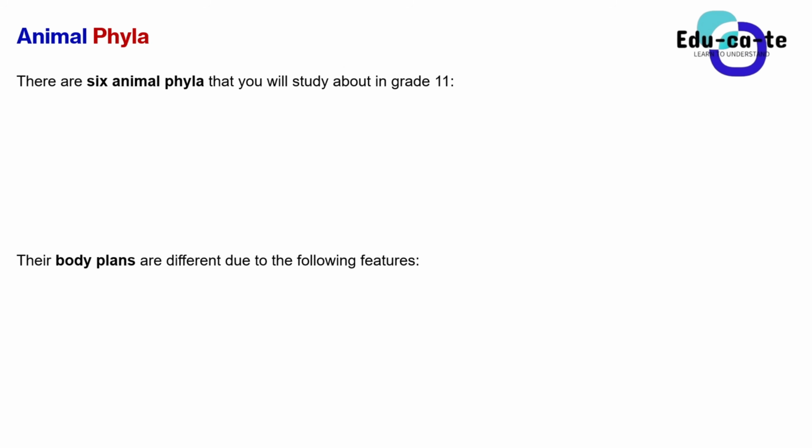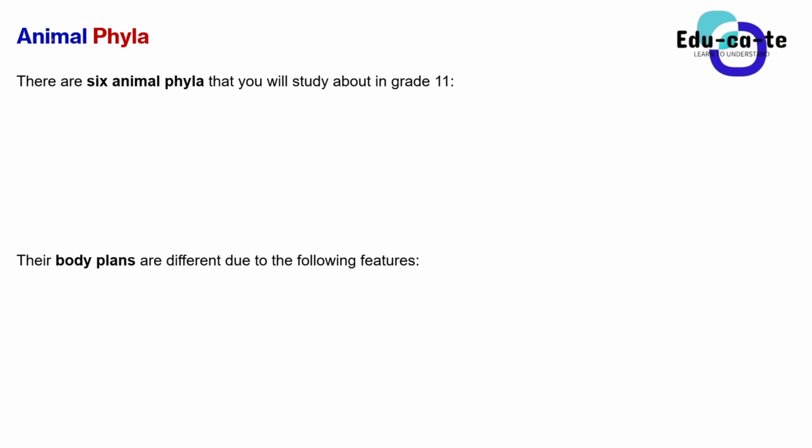So basically, you need to know that we have got 6 animal phyla. When I'm talking about the animal phyla, it's more like the type of animals that you can have in this world. Basically, remember that we've got the 5 kingdom classification system, right? And one of those kingdoms is known as the kingdom Animalia. The kingdom Animalia consists of all animals. Even us as humans, we are also animals. So we also fall under the kingdom Animalia.